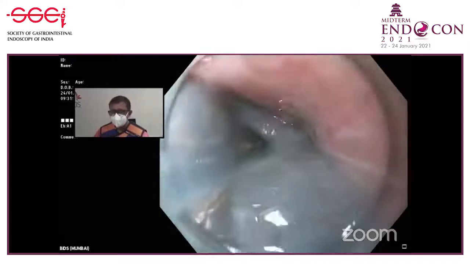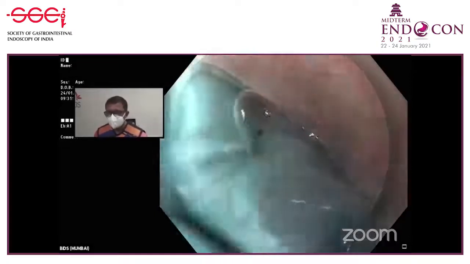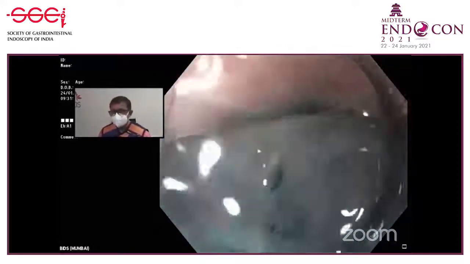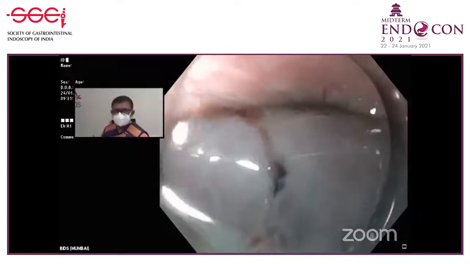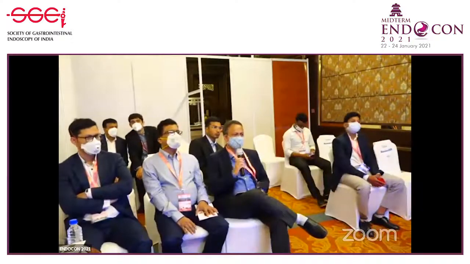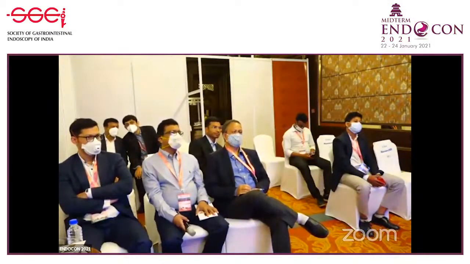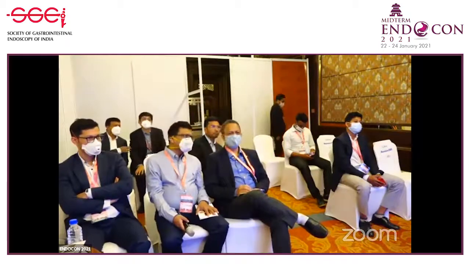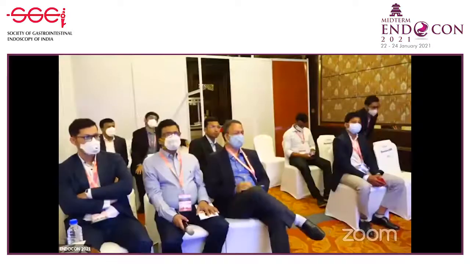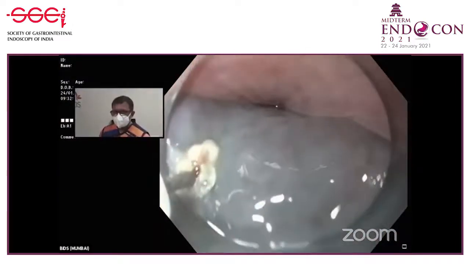Is the distance from the OG junction you're injecting now? Pardon? Distance from the OG junction. Your injection site, how many centimeters? I can't hear you. So the injection site is how many centimeters from the OG junction? This is the inflamed mucosa. You have seen this before? Here the mucosa seems to be quite inflamed. It appears to be thickened mucosa. Oh yes, definitely thickened.